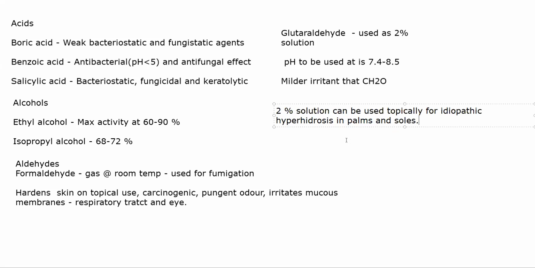Now we'll continue with surfactants tomorrow. Okay, we have a few more classes in this. Continue tomorrow and day after tomorrow.